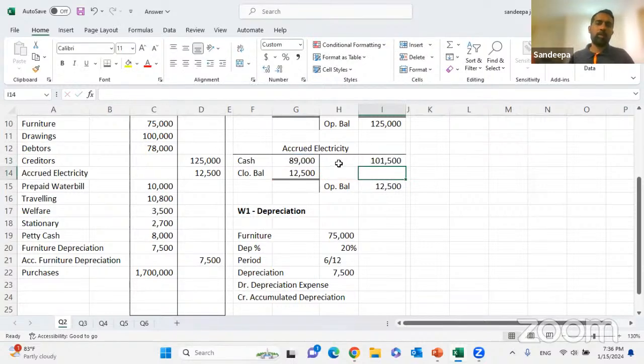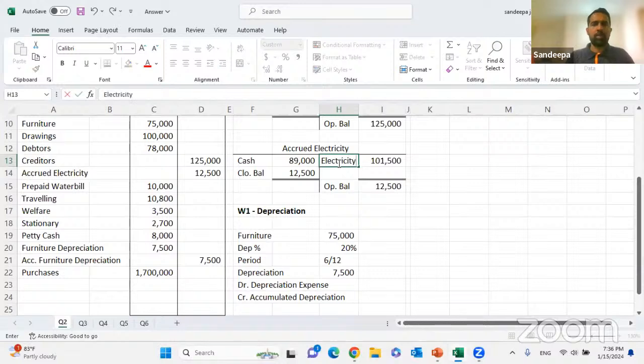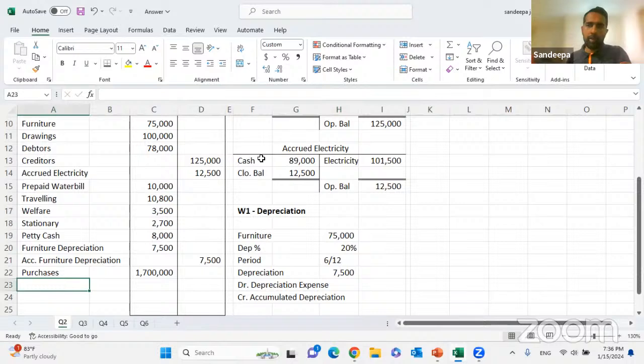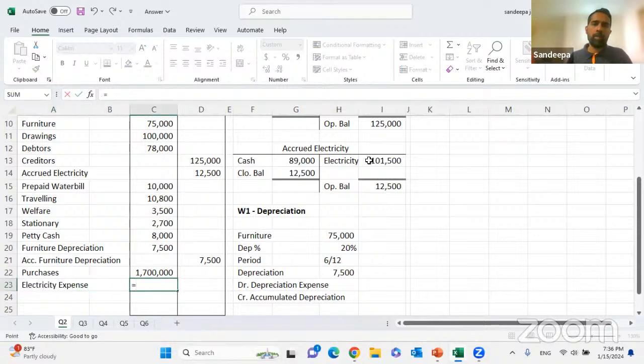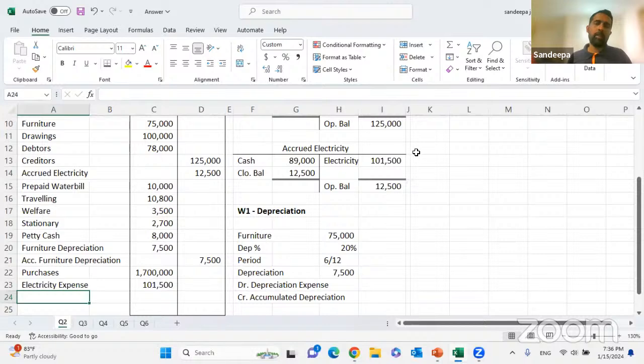Electricity expense will come to 101,500. You know the double entry, debited to electricity expense, credited to accrued electricity. Electricity expense එකට debit වෙනවා. මේකට credit වෙනවා, accrued එකට credit වුණා, electricity expense එකට debit වුණා. So the electricity expense will come to 101,500.